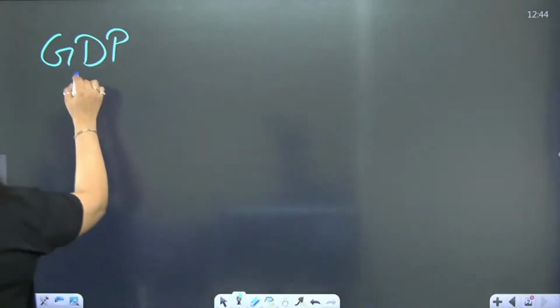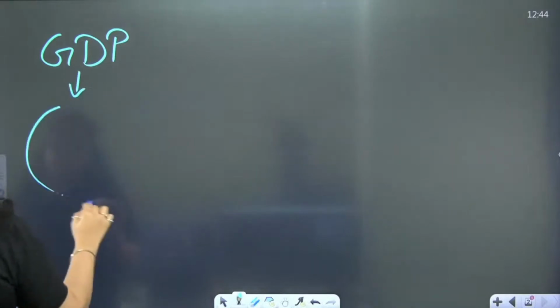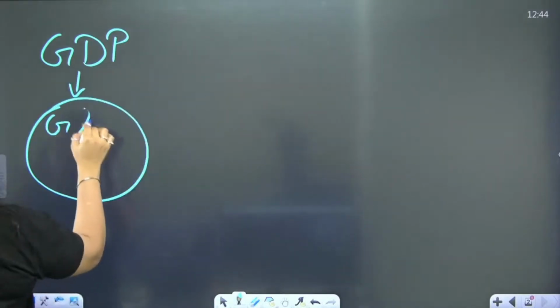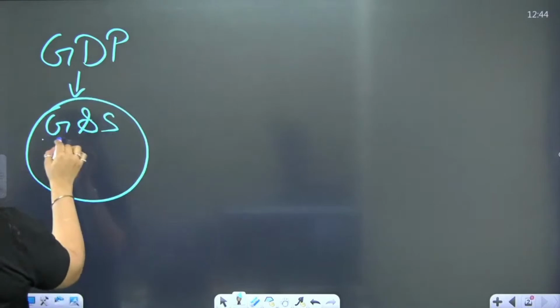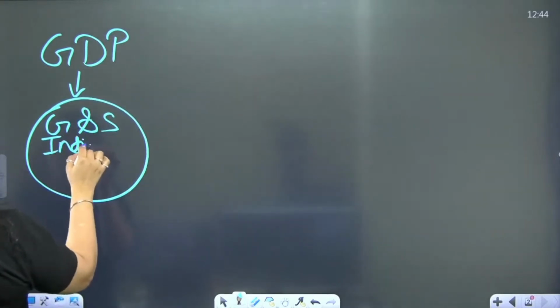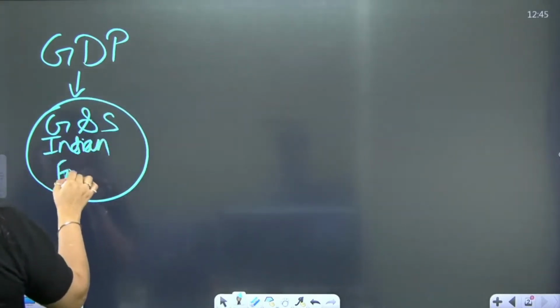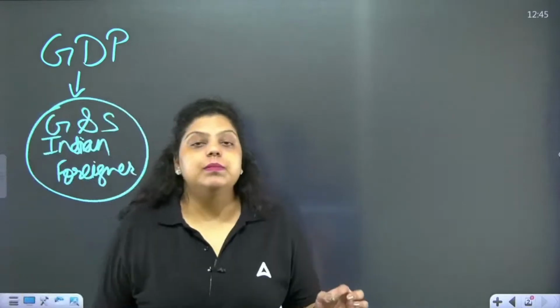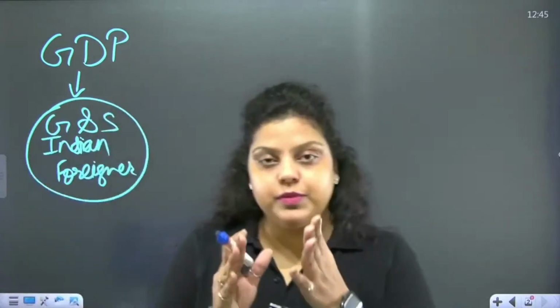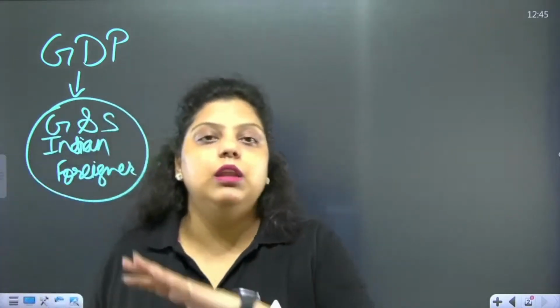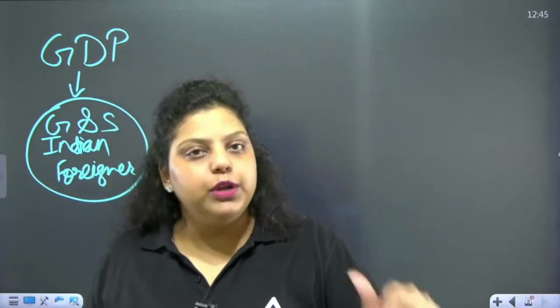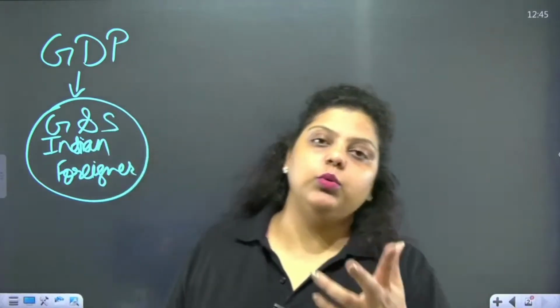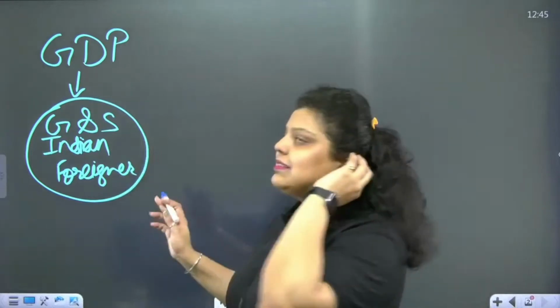So what is GDP? GDP simply means the money value of all final goods and services produced within the geographical boundary of a country in a financial year. Whether it is produced by an Indian or by a foreigner doesn't matter, but the production should be done within the geographical boundary of the country. GDP stands for gross domestic product. Definition is the money value of all final goods and services produced within the geographical boundary of a country during a financial year.